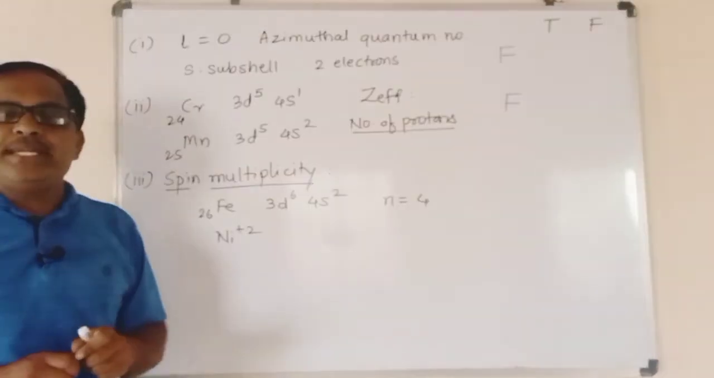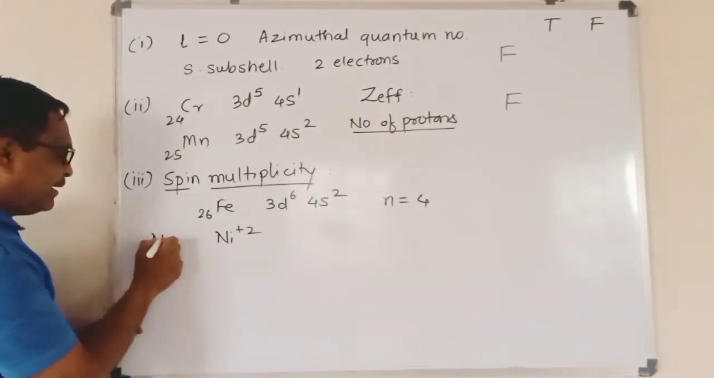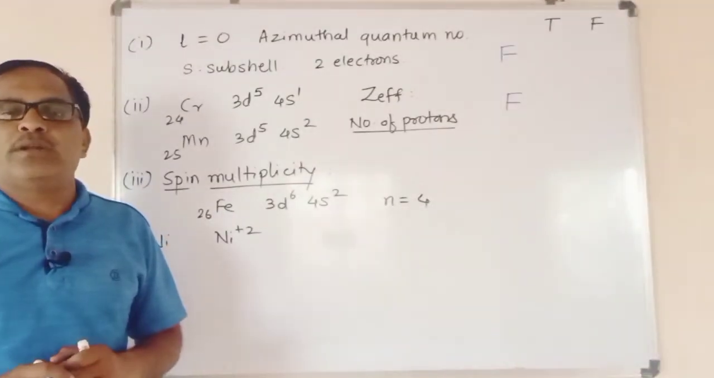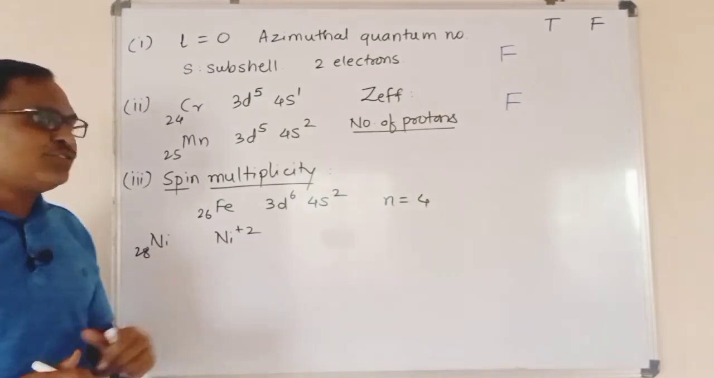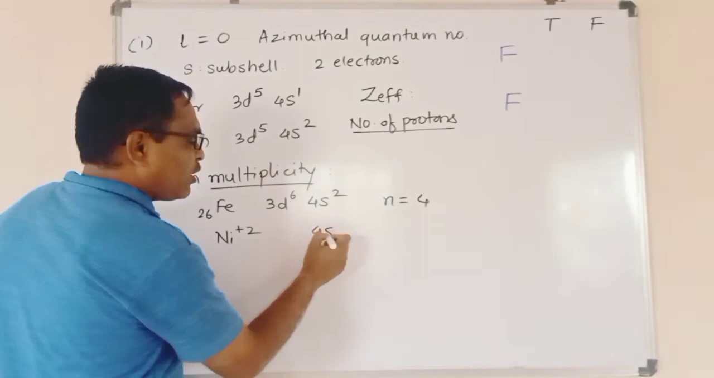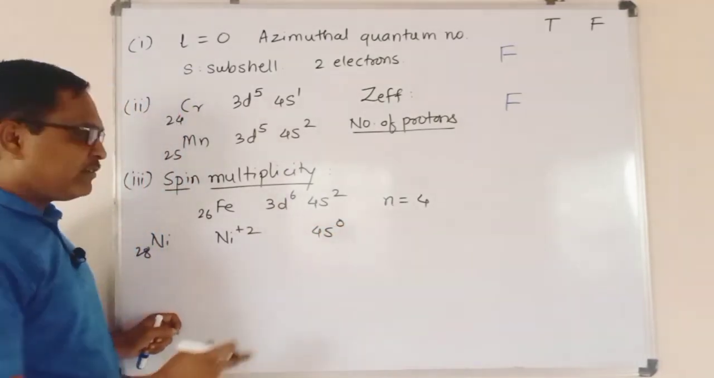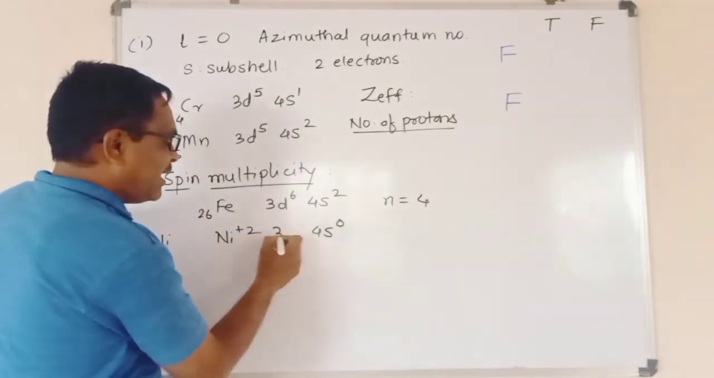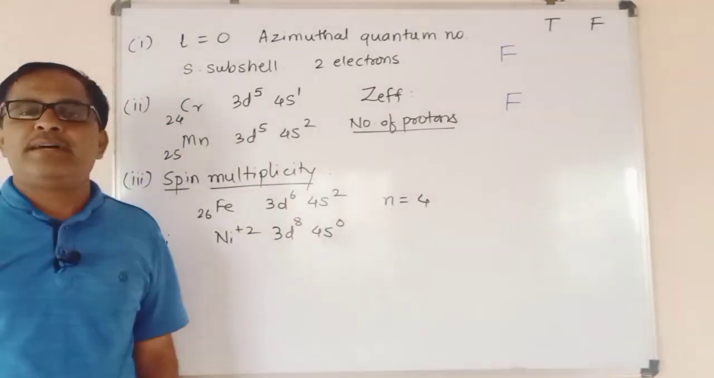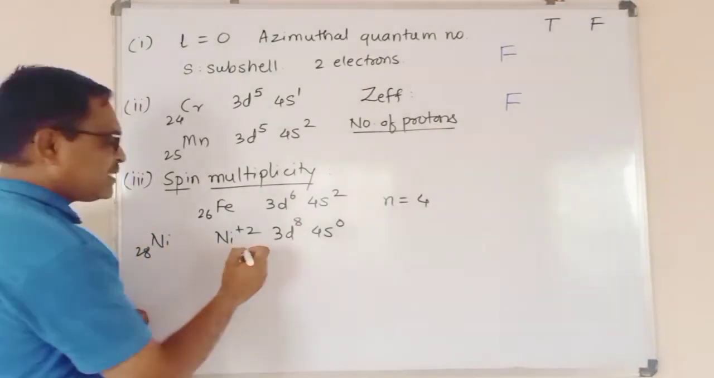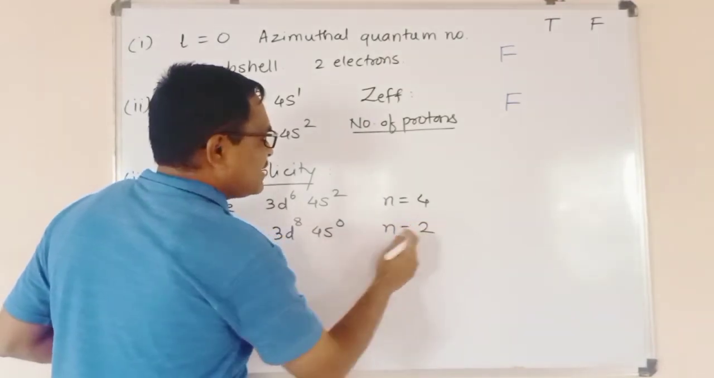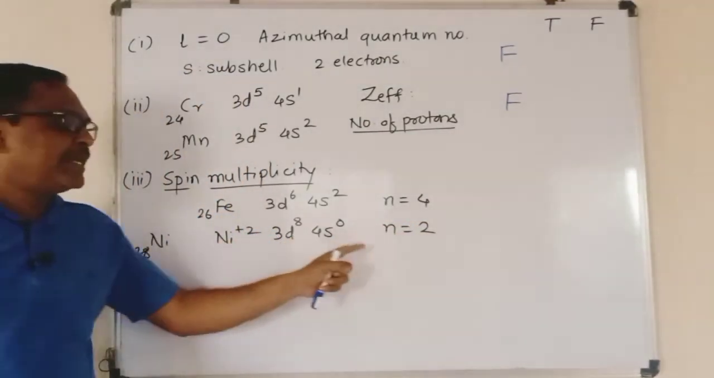In case of nickel plus 2, as we know that nickel with atomic number 28 has the ground state electronic configuration 4s2 3d8, and in plus 2 oxidation state it loses 2 electrons. Those 2 electrons are lost from s, therefore the s orbital configuration becomes 4s0 and the d configuration comes as 3d8. Only electrons from s are lost. So in case of this 3d8, the number of unpaired electrons present is 2, and hence the number of unpaired electrons in case of nickel plus 2 is 2.